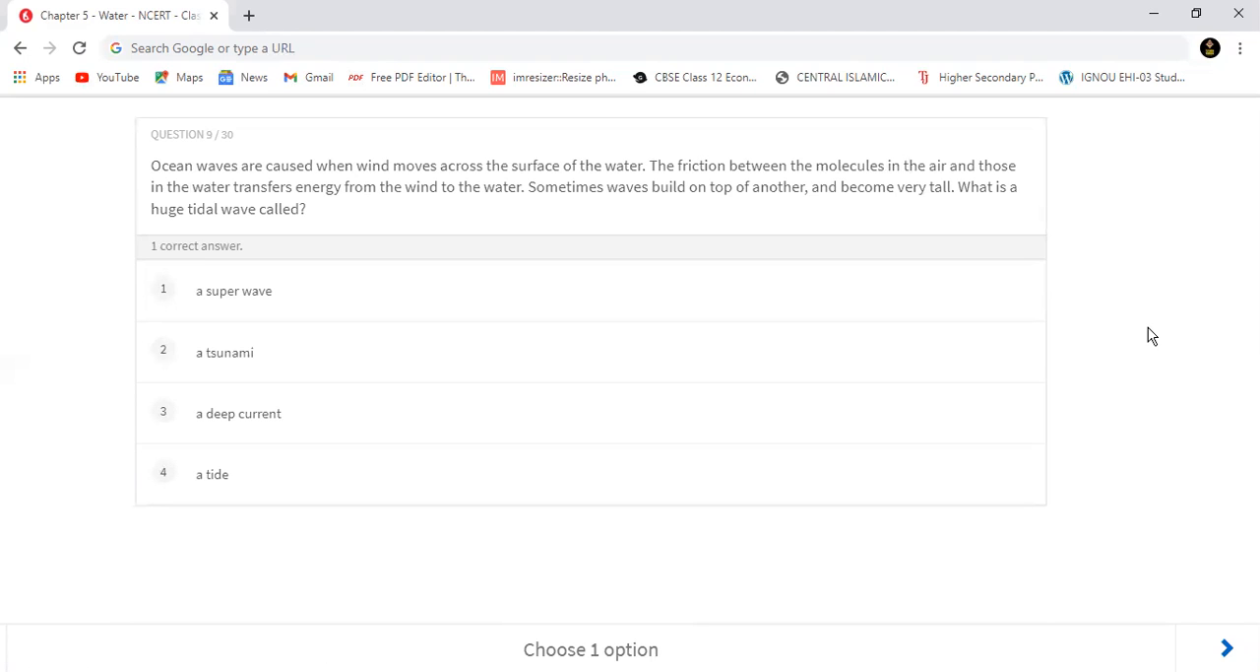Ocean waves are caused when wind moves across the surface of the water. The friction between the molecules in the air and those in the water transfers energy from the wind to the water. Sometimes waves build on top of another and become very tall. So what is a huge tidal wave called? A huge tidal wave को हम लोग किस नाम से जानते हैं? सुपर वेव बोलते हैं, या सुनामी के नाम से जानते हैं, या डीप करंट के नाम से जानते हैं, या सिर्फ टाइड के नाम से जानते हैं?